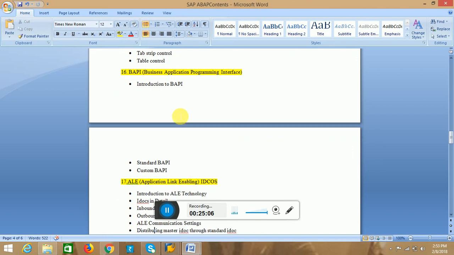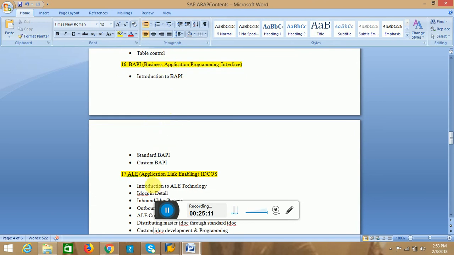BAPI is an interface, business application programming interface. In this one, I will tell what is a standard BAPI and what is a custom BAPI. A standard BAPI is provided by SAP. We can't write anything for standard BAPIs; it's already provided by SAP. The custom BAPI is written by the programmer, that means the developer must write it. We write a custom BAPI when the client requirement is not met by the standard BAPI.